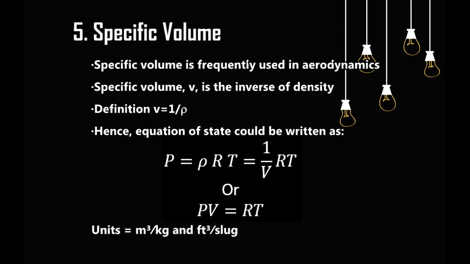Now we reach the last block of the roadmap. We talk about specific volume. Specific volume is frequently used in aerodynamics. Specific volume is the inverse of density. So the equation of state could be written as pv = RT. The units of specific volume are cubic meter per kilogram and cubic feet per slug.